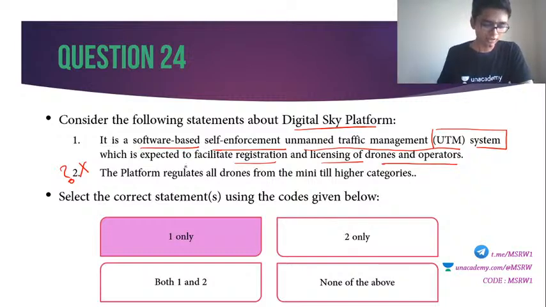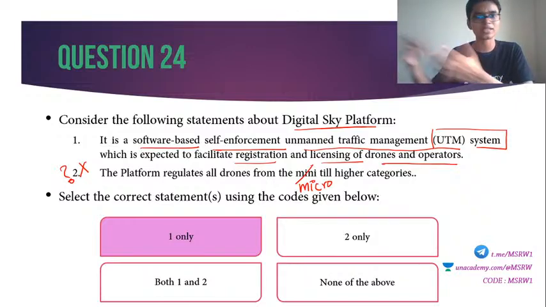Second is wrong because the platform regulates drones from micro till higher categories. There are different varieties of drones. There is nano drone, there is micro drone, mini drone, then larger varieties also are there.